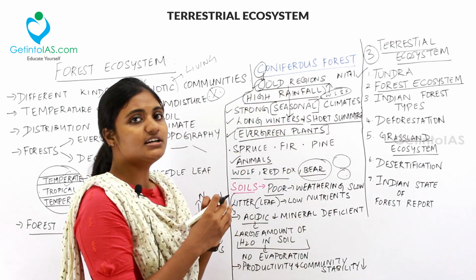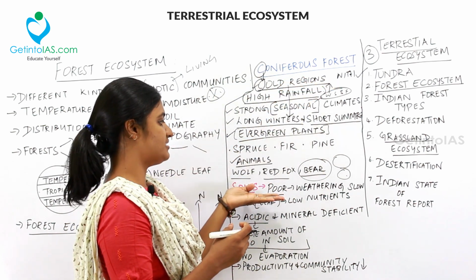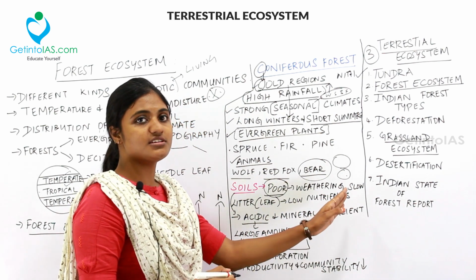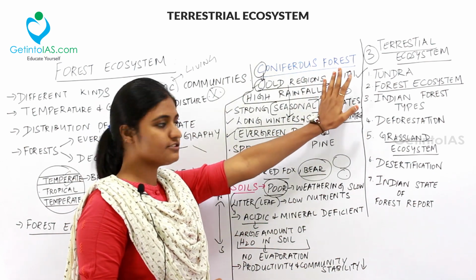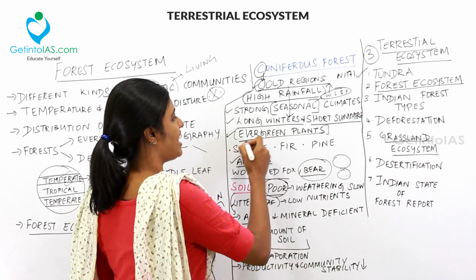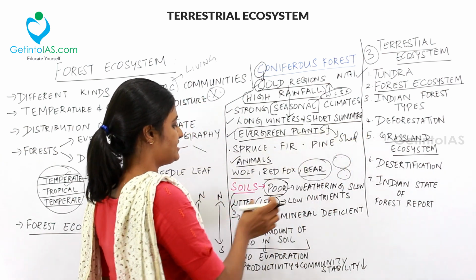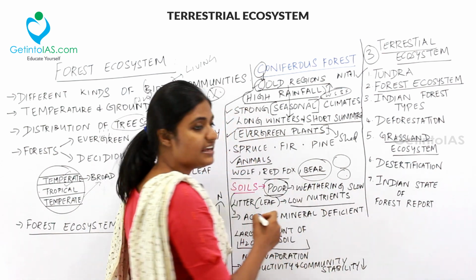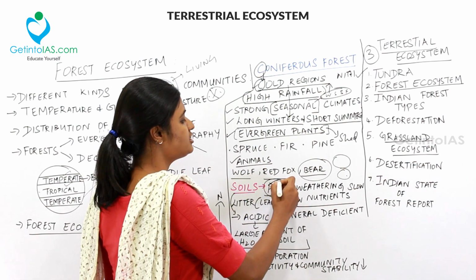Next, moving on to the type of soil present in the coniferous forest. What type of soil is present here? The soil over here is poor because the weathering process is very slow due to the cold conditions prevailing in the coniferous forest. And then the litter, the leaves will fall sometimes, right? The evergreen plants will shed their leaves at some point of time. That is called the litter or the waste part. This litter has low nutrients, and hence only low nutrients keep adding to the soil, and hence the soil is poor.